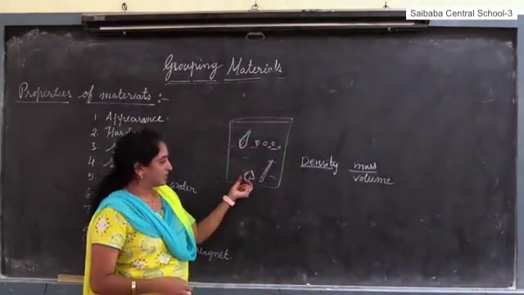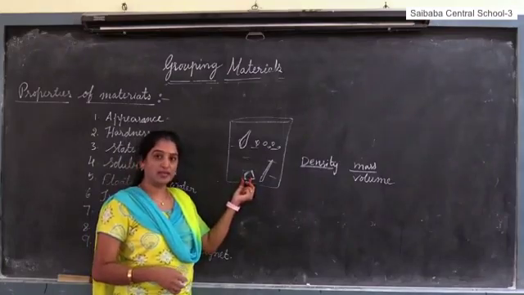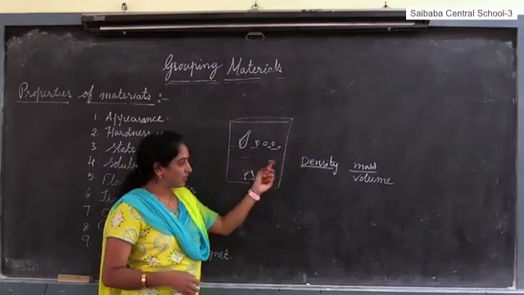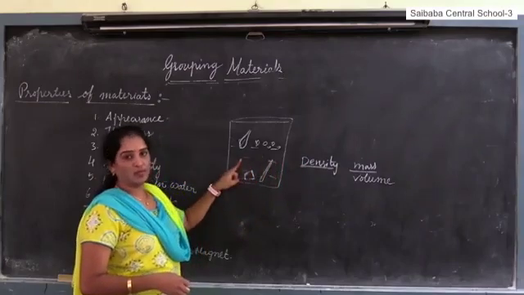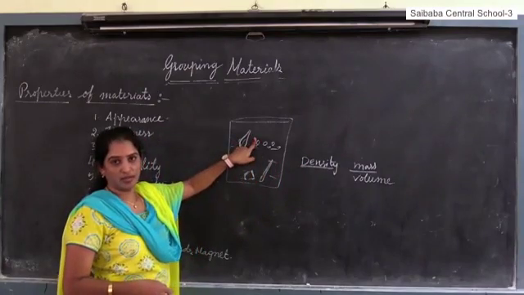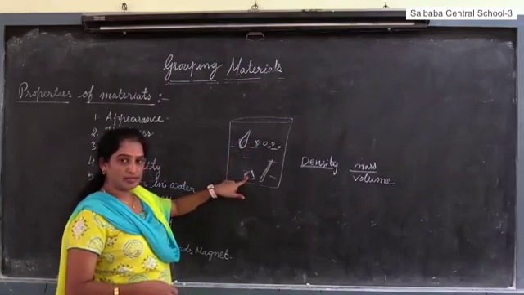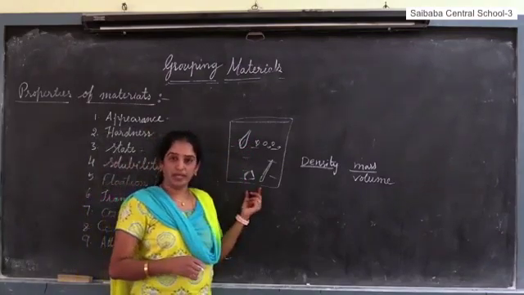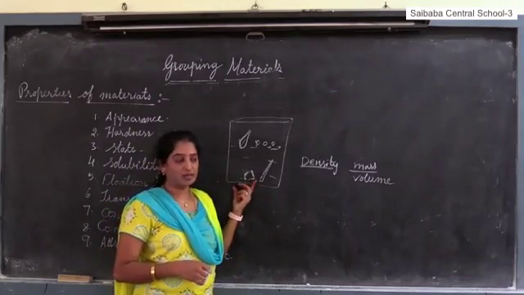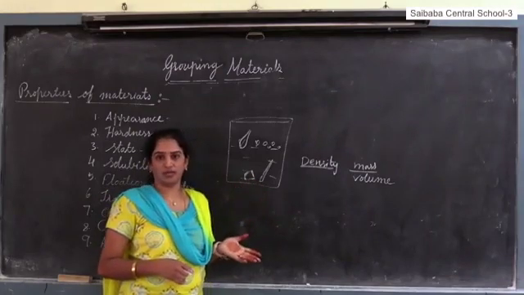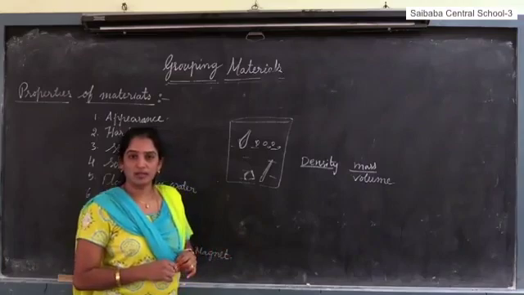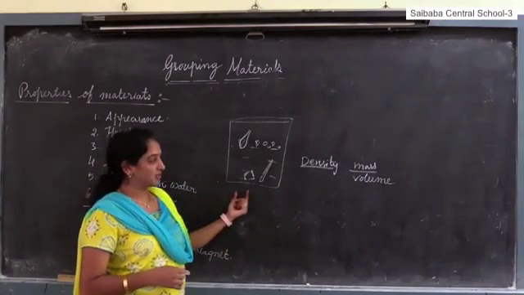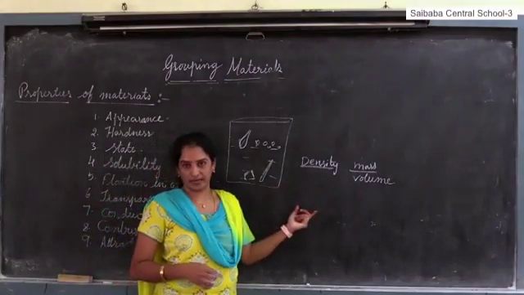Here, the density of the iron is greater than the water, so the object sinks. If the density of the object is less than the water, it floats. So here iron sinks, but ships are usually made with iron, and they don't sink, they float on water. Why? Because we can manipulate the value of density by changing the volume and the area.